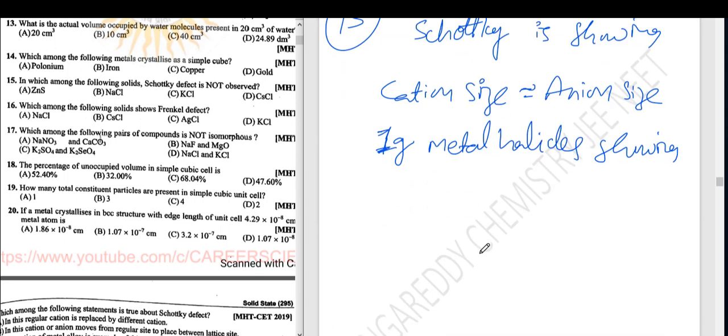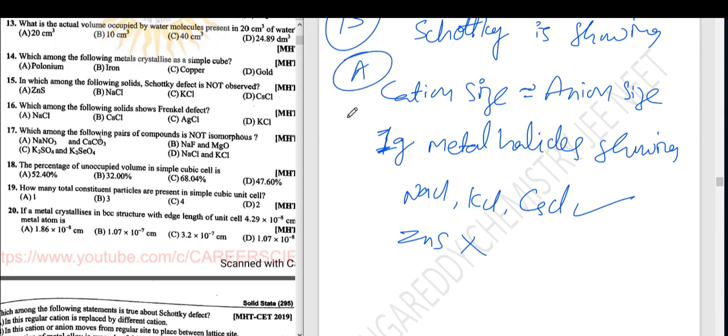Zinc sulfide will show Frenkel. NaCl, KCl, cesium chloride show Schottky, and zinc sulfide is not showing it. So option is A.